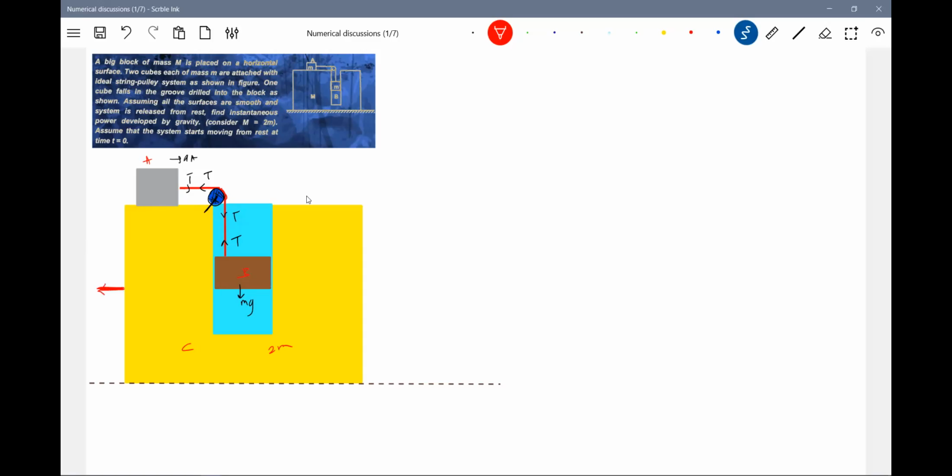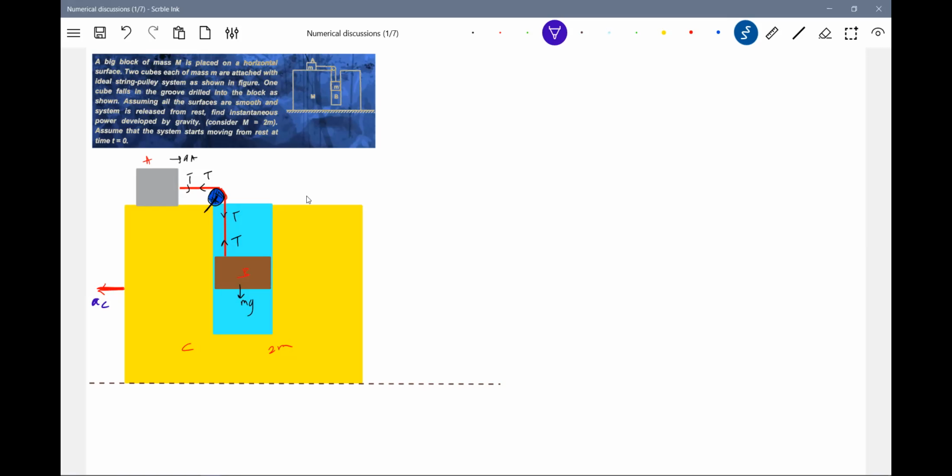Put it here. This is AC. So as the wedge moves towards the left, what will it do?